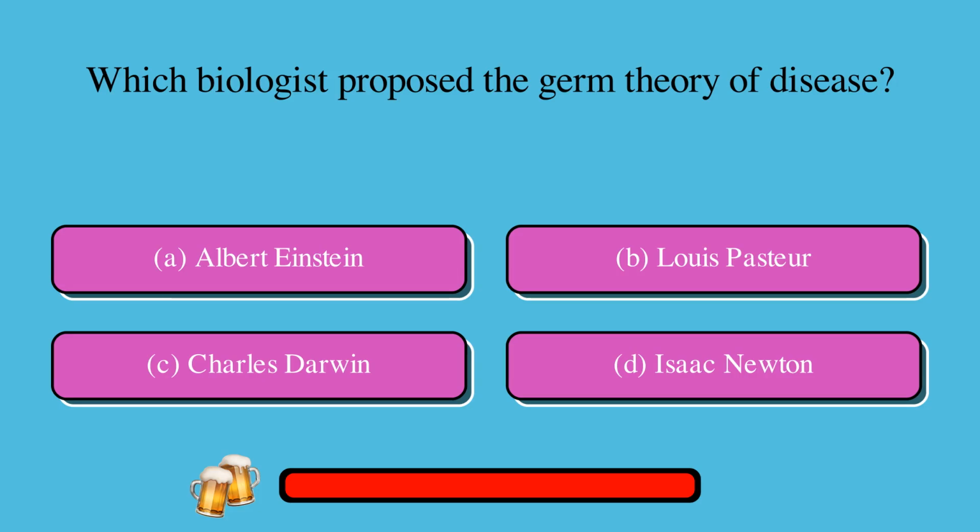Which biologist proposed the germ theory of disease? A. Albert Einstein, or B. Louis Pasteur, or C. Charles Darwin, or D. Isaac Newton? The correct answer is B. Louis Pasteur.